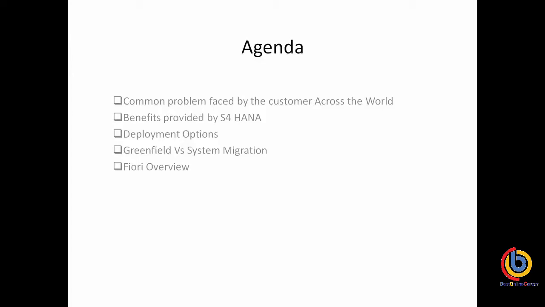The second point is what kinds of benefits we are getting from S4HANA. The third point is the deployment options that SAP has given if someone is migrating their system to S4HANA, or if any new customer is using S4HANA. Then we'll see greenfield versus system migration in our training session. And in the Fiori overview, I will give some brief idea about Fiori.